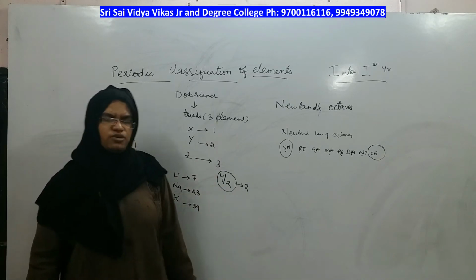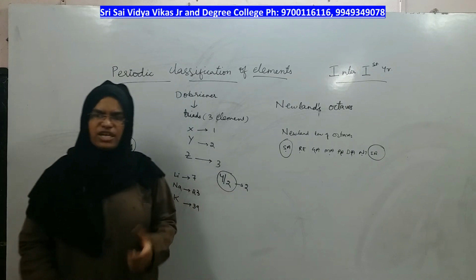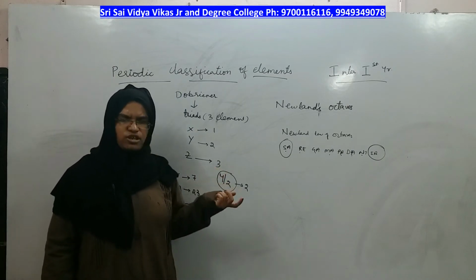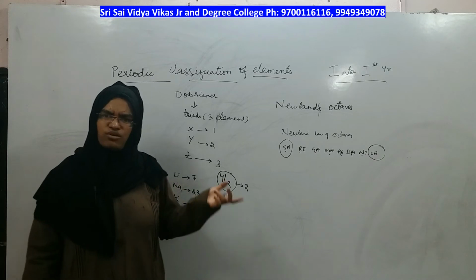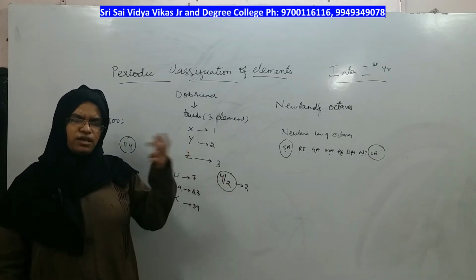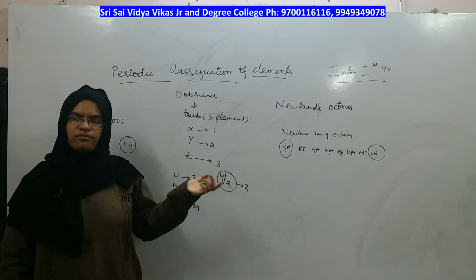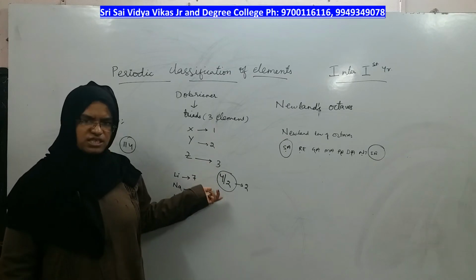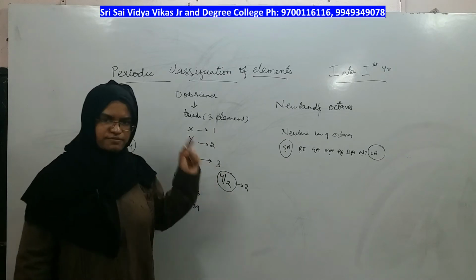Dobereiner's law of triads could not work on all the sets of elements, so they rejected it as a coincidence. It's not a rule or a law applied by all the elements, and it's just a coincidence for certain groups, right?